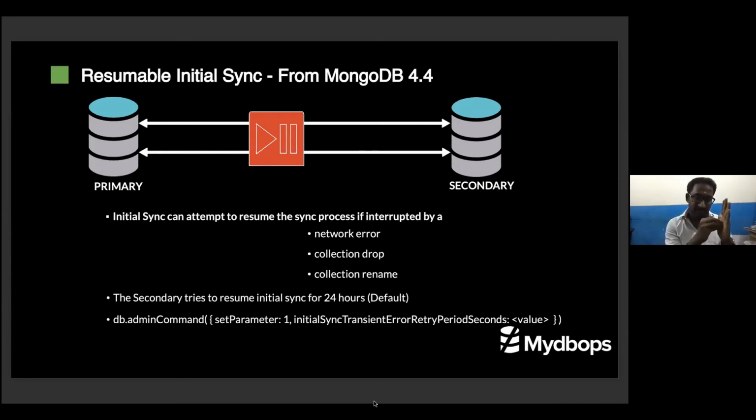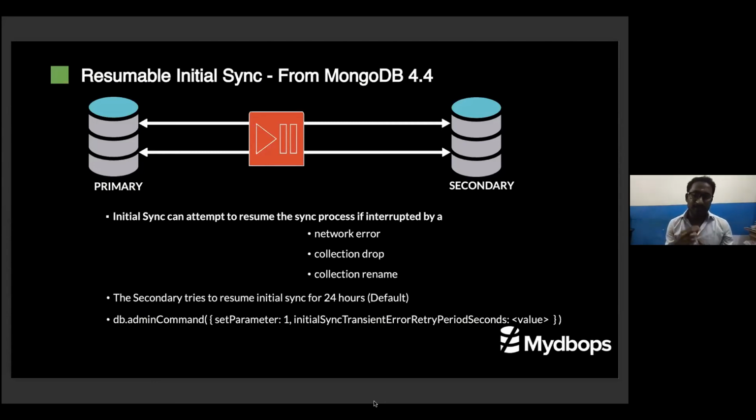Whenever you are doing initial sync and you rename the collection, that particular thread will be stopped and disconnected. It will be added into the oplog of the primary, so that will be synced later. The replication, the initial sync, will continue. But in the previous case, it would be a failure. So that is the thing.